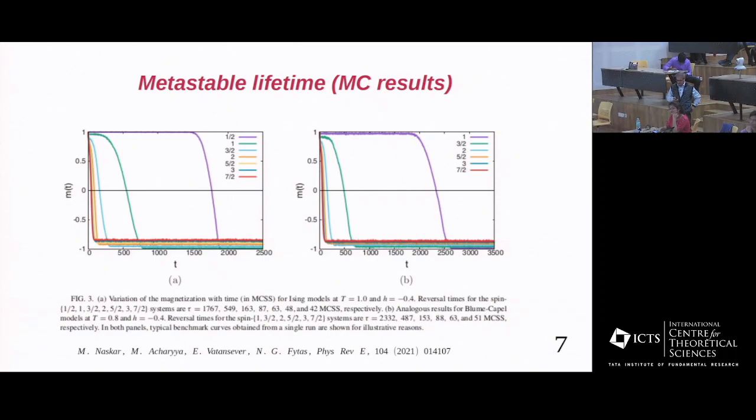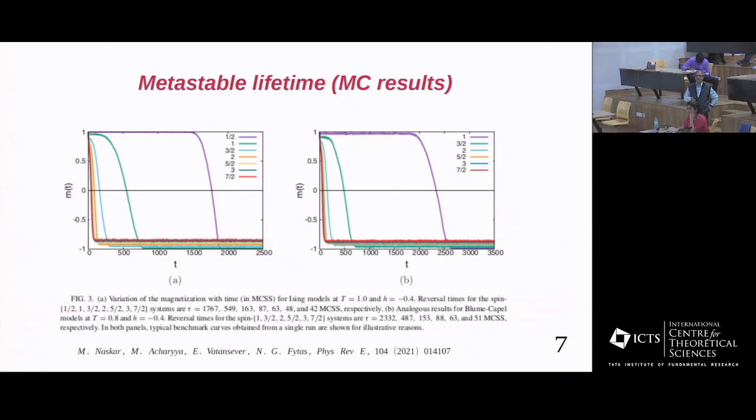If you plot the magnetization versus time, you see that there is a metastable state, and this is for spin half, and this color is for spin 1. From this picture, it is clear that metastability becomes short-lived as you increase the value of the spin. A similar picture was also observed in the case of the Blume-Capel ferromagnet for a constant value of the anisotropy. We have used the value of the anisotropy equal to 0.5 here.